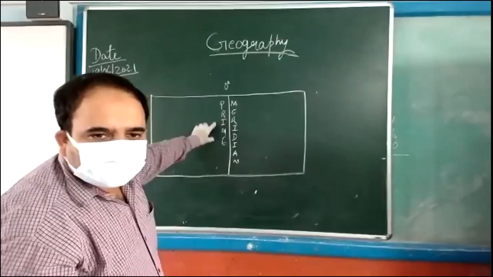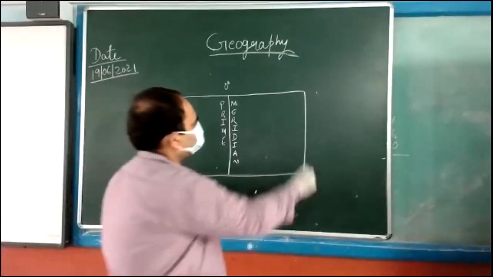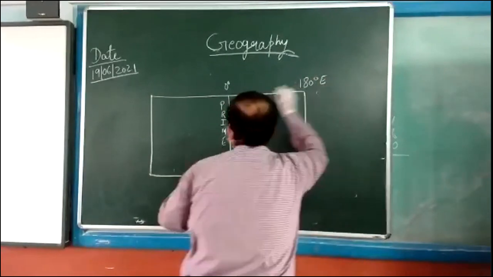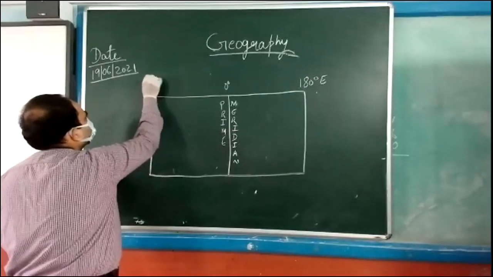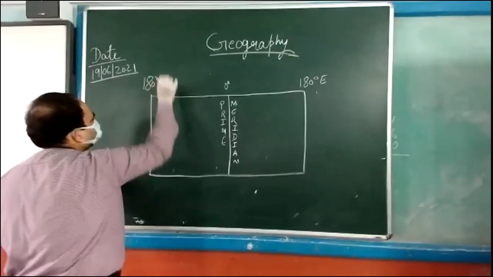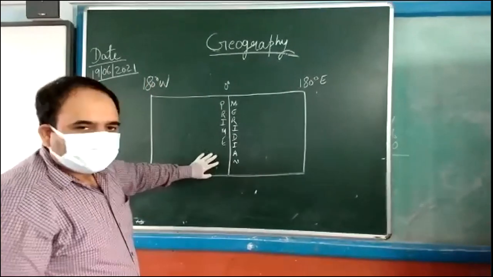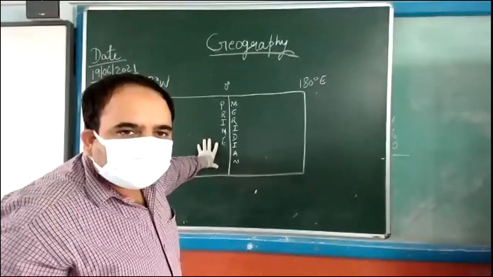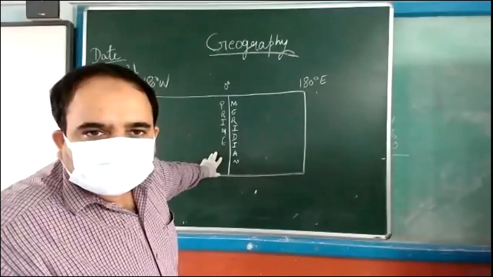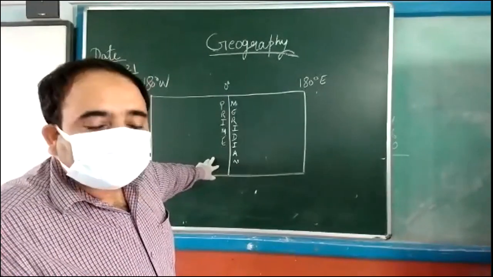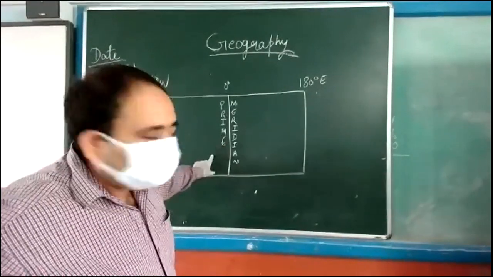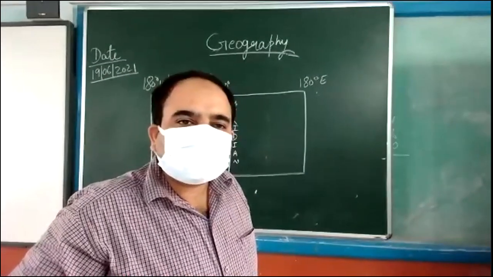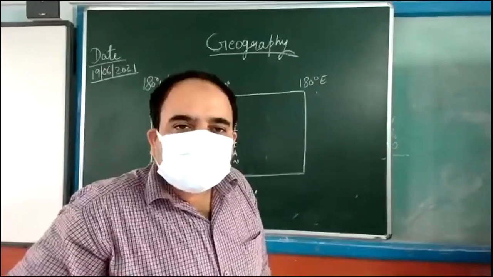Zero degree is the prime meridian. This line is also known as the Greenwich line, and the local time of this line is also called Greenwich Mean Time.